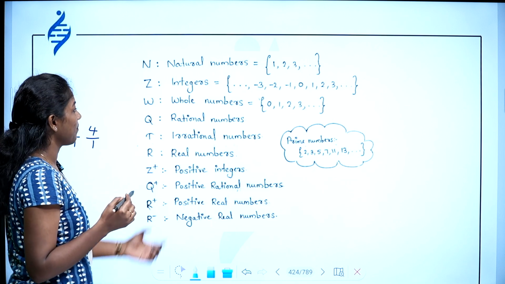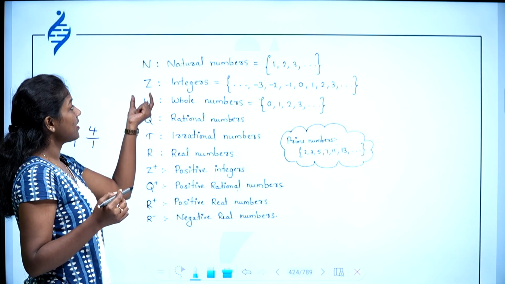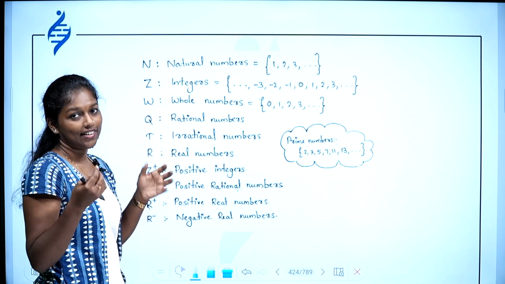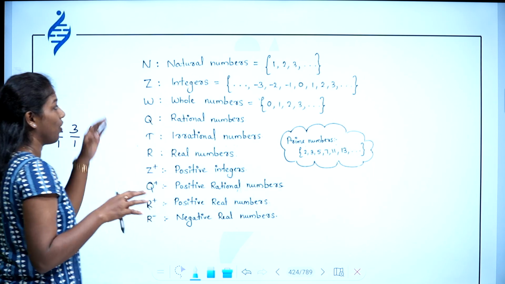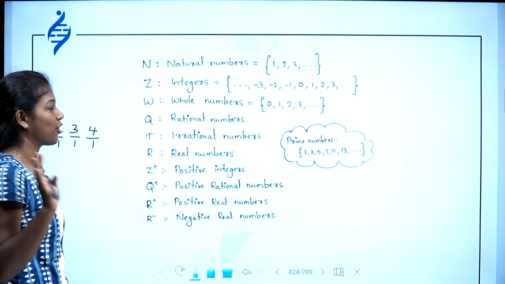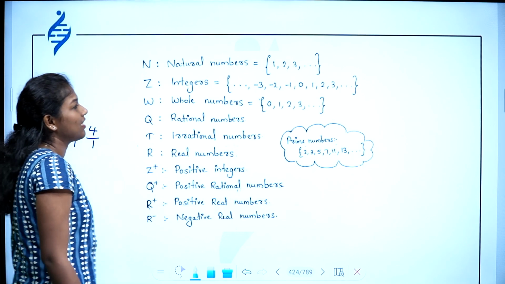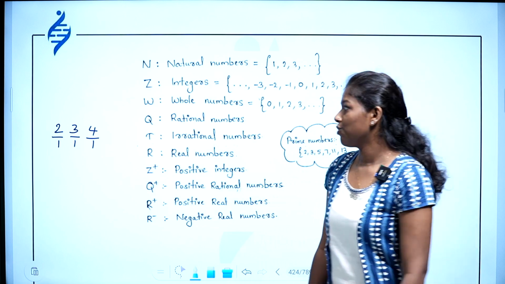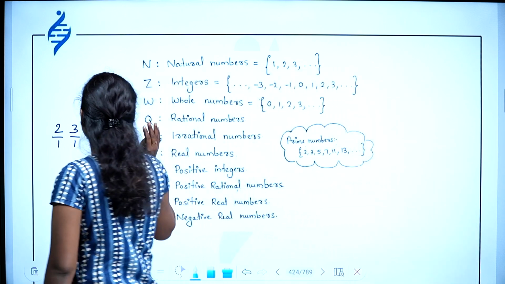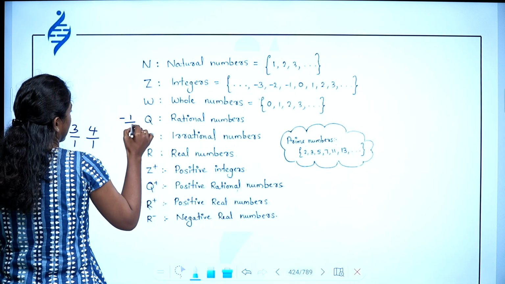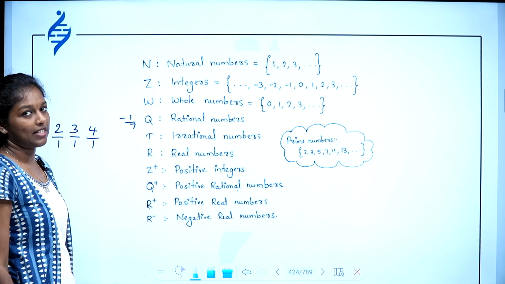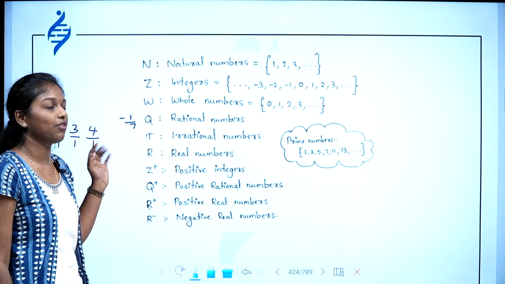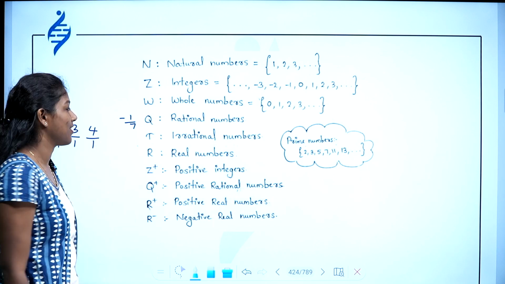So you can say all the integers, whole numbers and natural numbers are rational numbers, because all these numbers have 1 as the denominator. A typical example of a rational number is 1 by 2, 2 by 4, or minus 1 by 7. All these are rational numbers. Negative numbers will also be there; there is no restriction on writing negative numbers here.